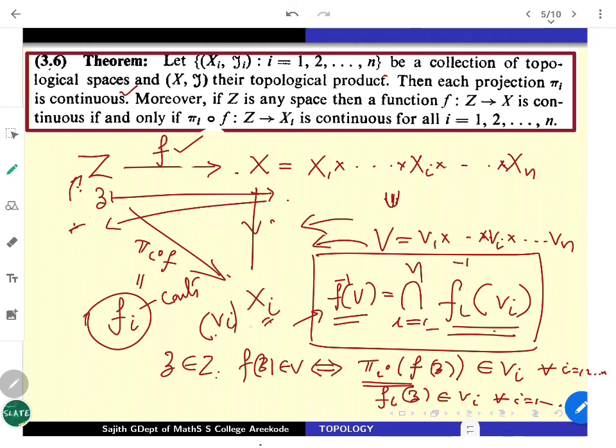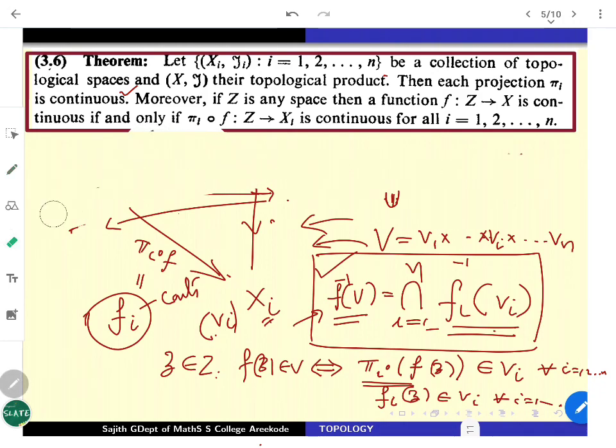So these open sets, finitely many are taken, so F inverse of V should be an open set in Z, which concludes that this F is also going to be a continuous function. So it always gives us some generalization of what you have done with the coordinate functions in the real analysis course. We are simply using coordinate functions. We can use coordinate functions here as F1, F2, etc., Fn also here.